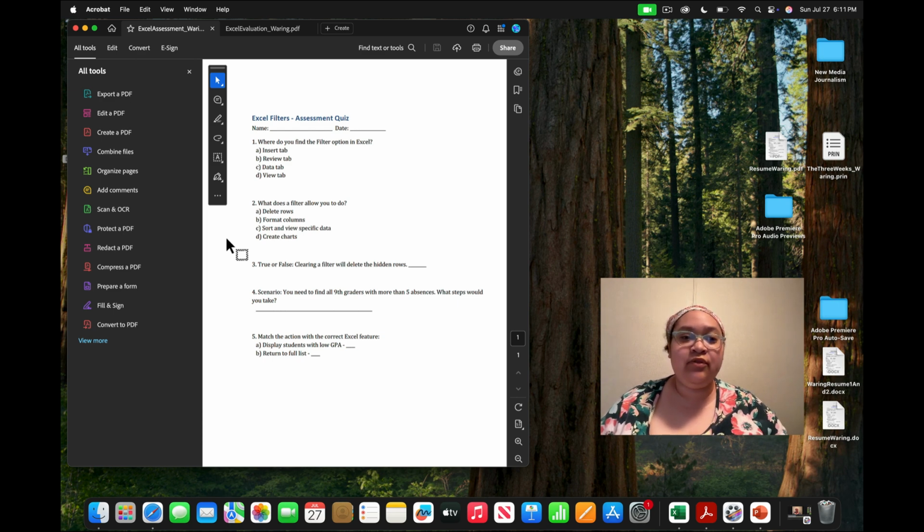Okay, so first question. Where do you find the filter option in Excel? Is it A, Insert tab, B, Review tab, C, Data tab, or D, View tab? Or Review tab, I apologize. I said View twice. Okay, so question number 2. What does a filter allow you to do? A, delete arrows, B, format columns, C, sort and view specific data, or D, create charts.